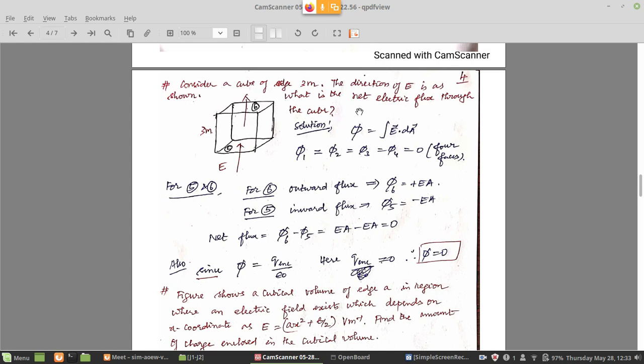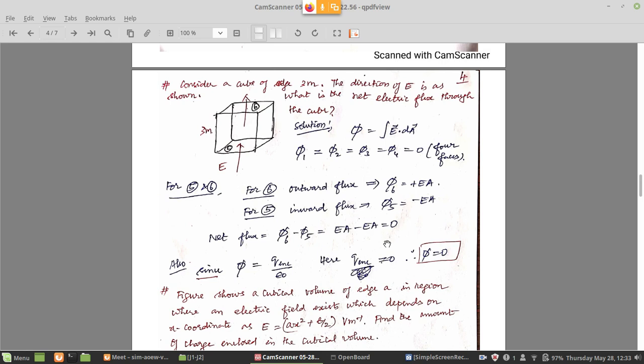So if they ask you the net electric flux through the cube, it is whatever has come inside has gone outside. No water is stored in the tank. So the net electric flux is 0. That is how you can remember.